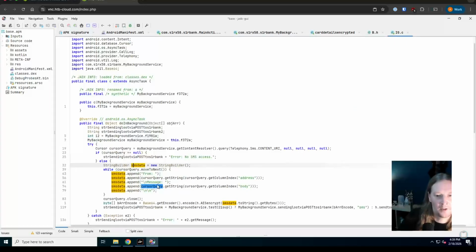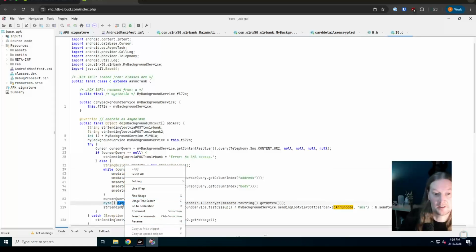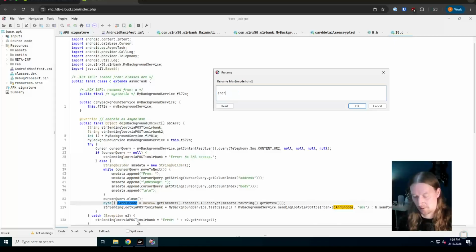Right, okay, so that has built that up. And that is going through the same thing again. It's taking that SMS data, encrypting it with the AES key we saw just now, and base64ing it, and storing it in this variable here. So we're going to rename that variable to encrypted SMS data.